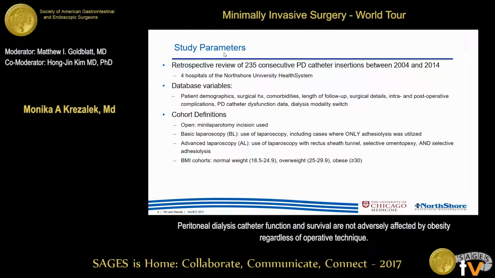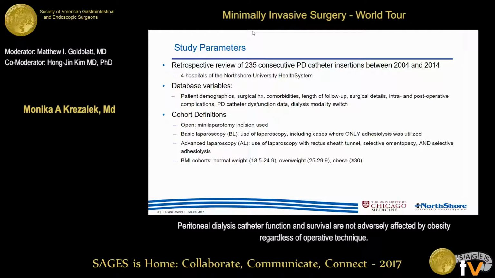We divided our study population into cohorts based on the operative technique used and BMI. Insertion techniques included open, utilizing a mini laparotomy incision, basic laparoscopy, where laparoscopy was used to visualize the catheter placement in the pelvis, including adhesiolysis when performed, and then advanced laparoscopy utilizing rectus sheath tunnel, selective omentopexy, and selective adhesiolysis.